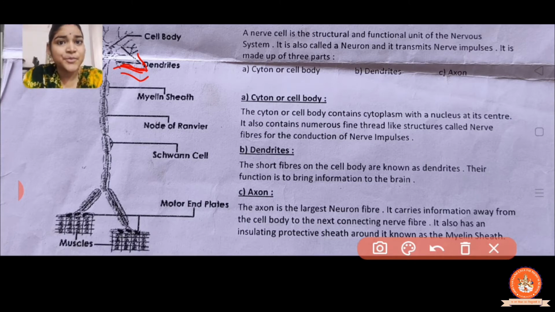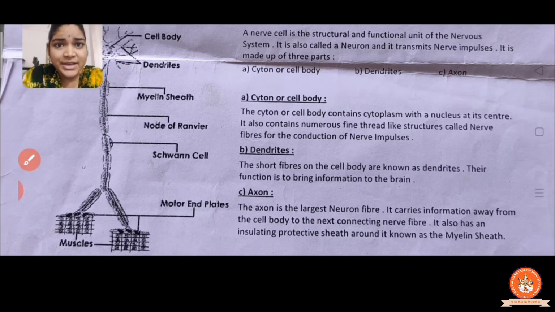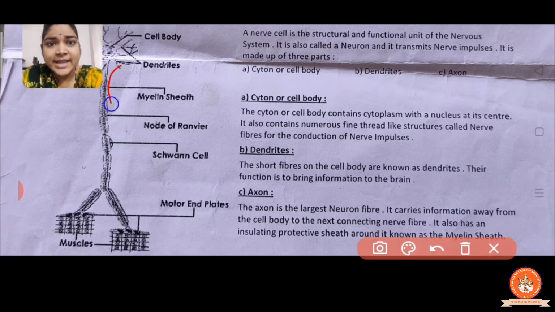Bring the information to the brain, right? Now the next we have is axon. The axon is the largest neuron fiber. In the figure you can see that the axon is the largest neuron fiber and it carries the information away from the cell body to the next connecting nerve fiber,